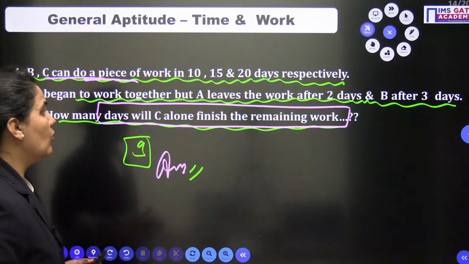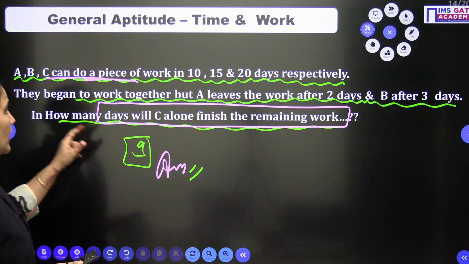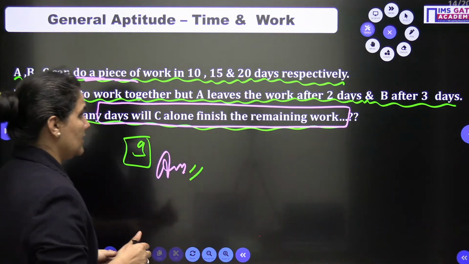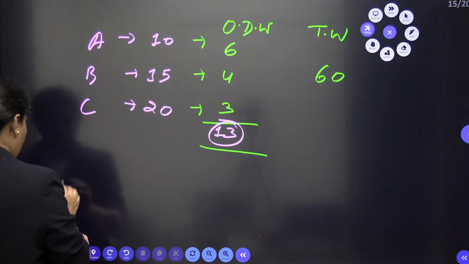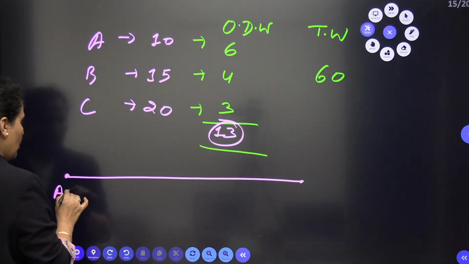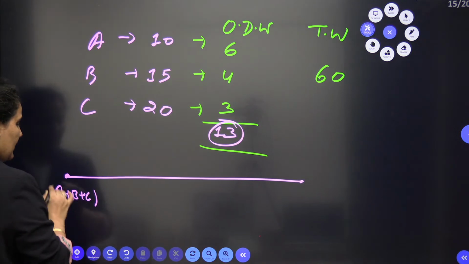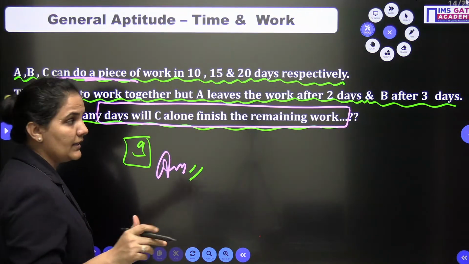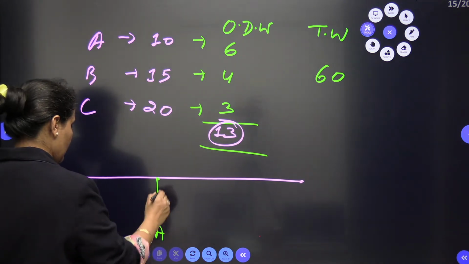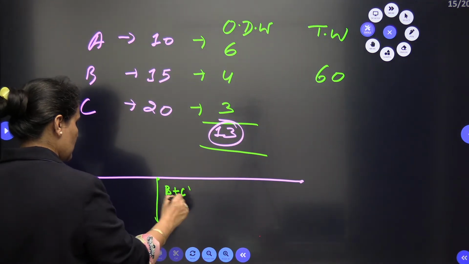Now what it is asking: they begin to work together, but A leaves the work after 2 days. Now just try to understand this concept. All 3 started their work together, and after 2 days A leaves the work. Now who is in the picture? B and C only.